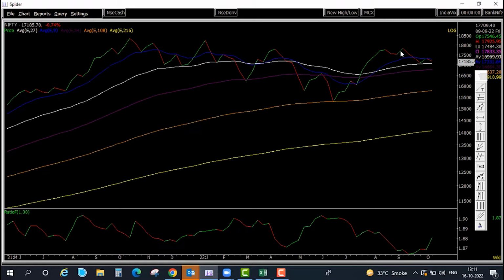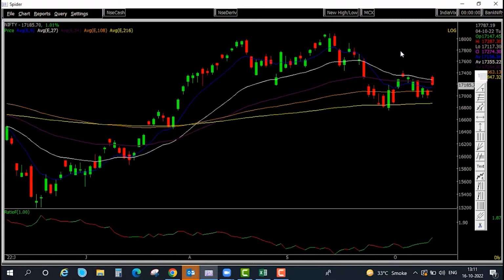But looking at the recent context on the daily chart, prices are just under a consolidation patch. Within the slope of the moving averages, let's say I put short term to long term moving averages here, all the moving averages are tilting sideways. They are flattish, so it shows a sideways state of the market.